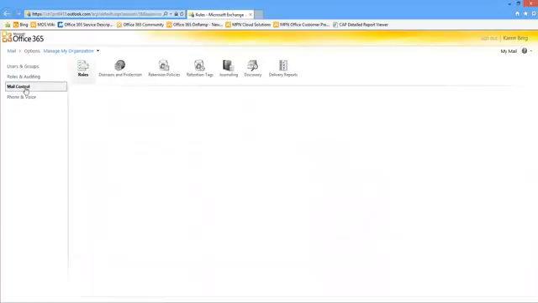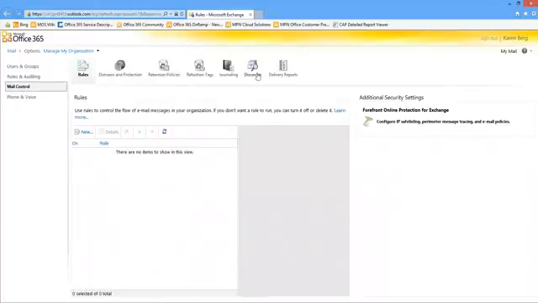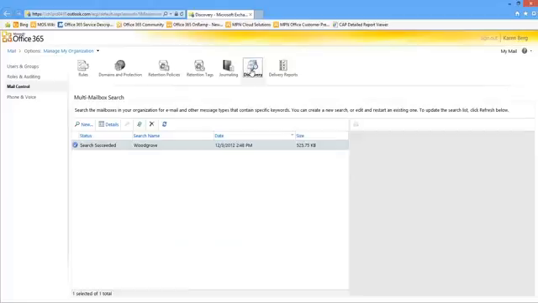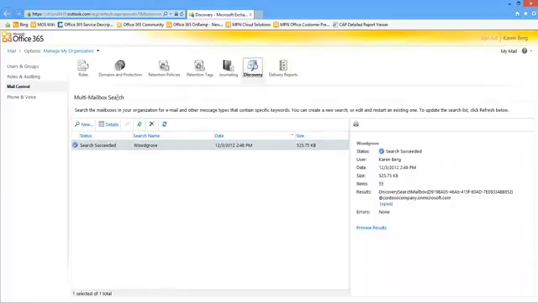If we go under Mail Control and Discovery, this is where we'll do e-discovery and multi-mailbox search. Now, one thing that trips a lot of people up is they'll say, I've logged in as a global administrator, for example, but I do not see this e-discovery item here. Well, that's because by default, no one has discovery rights within the system, even global admins.